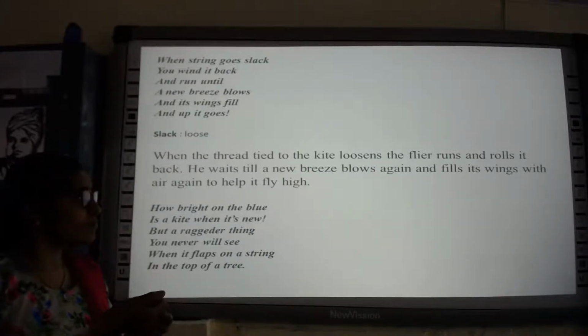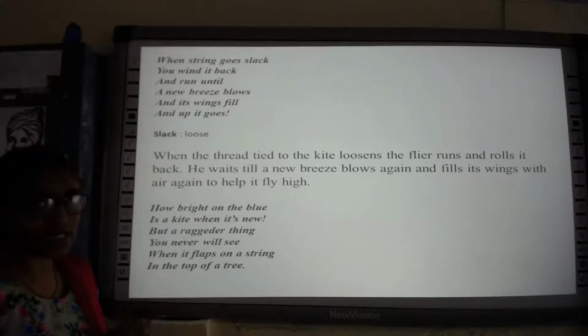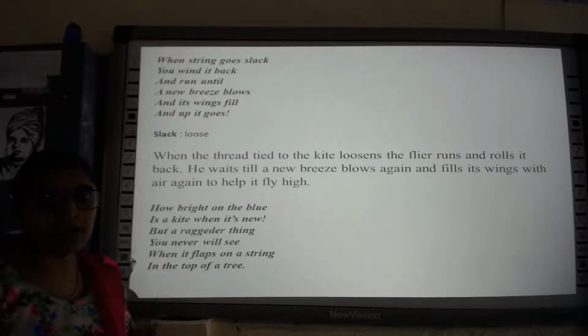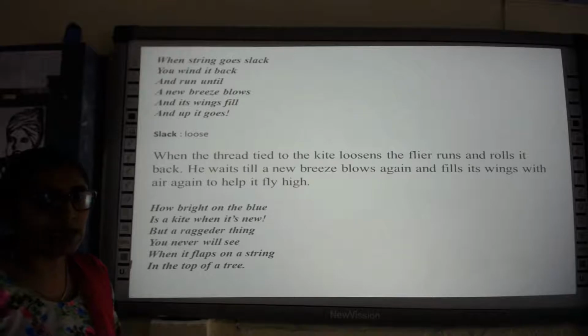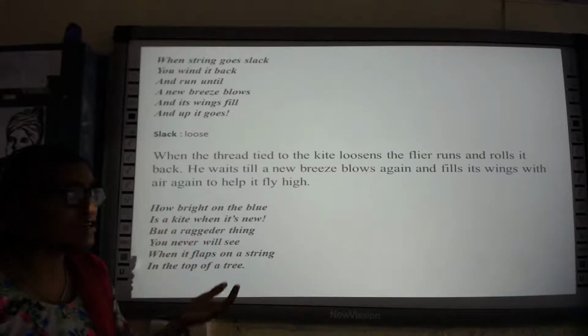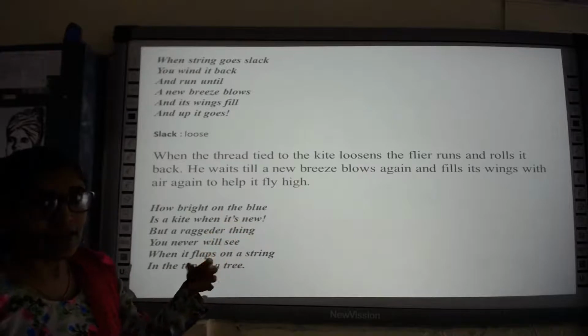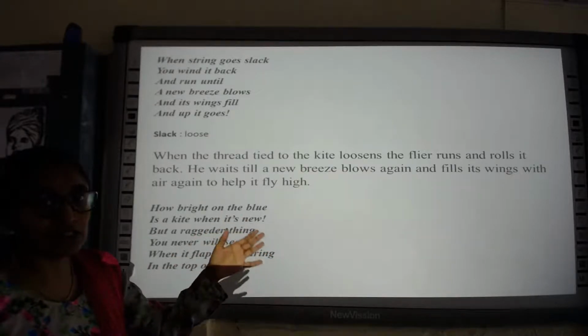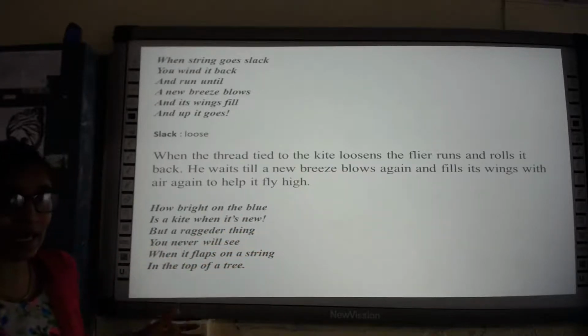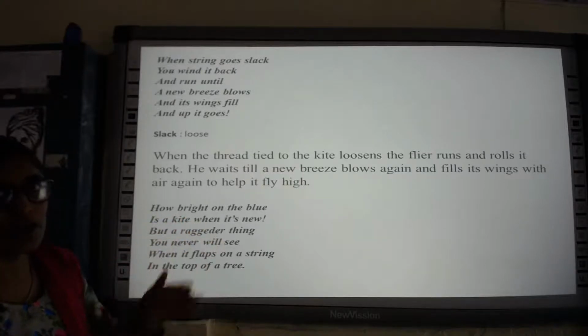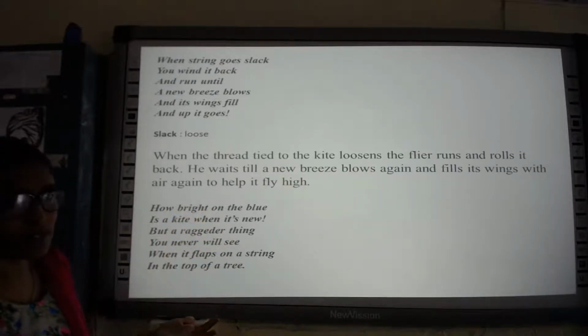He rolls up whatever thread has become loosened, and he waits patiently for the next breeze to come so that the wind blows again and fills the wings of the kite with air and helps the kite to fly again, isn't it?